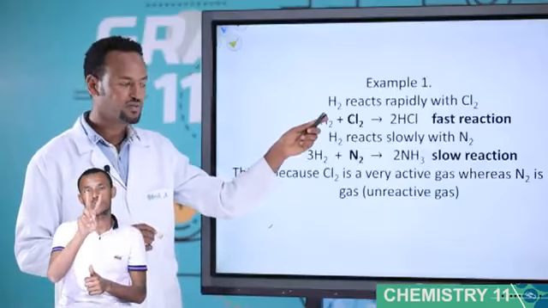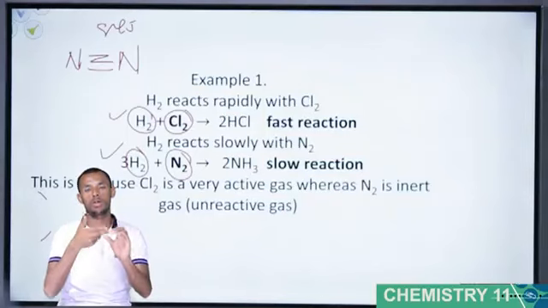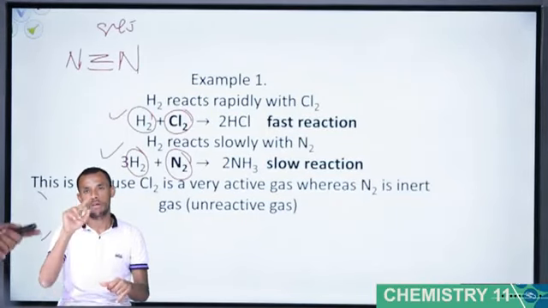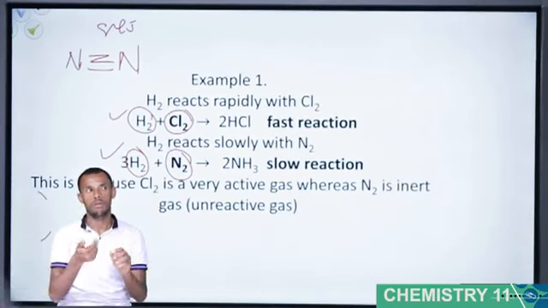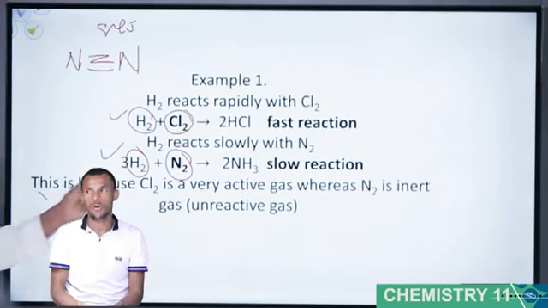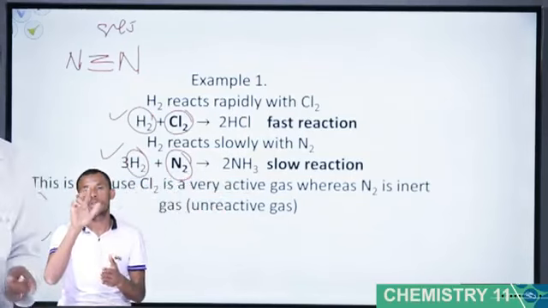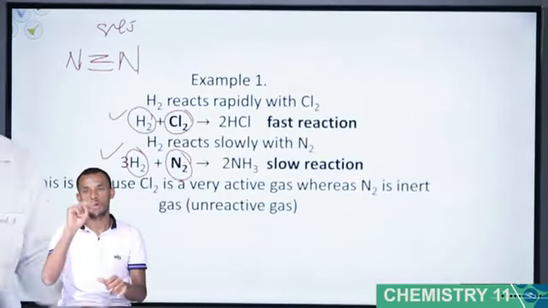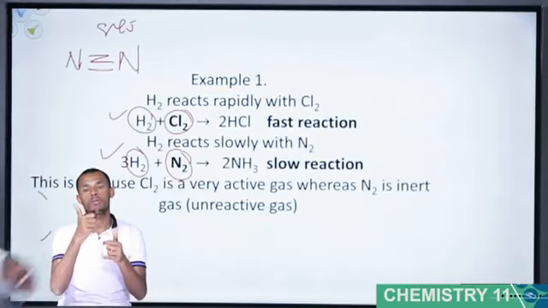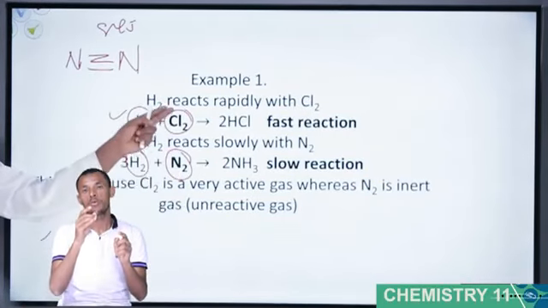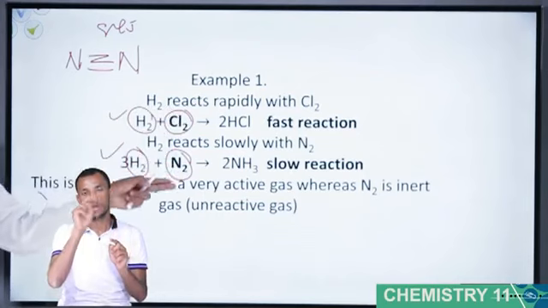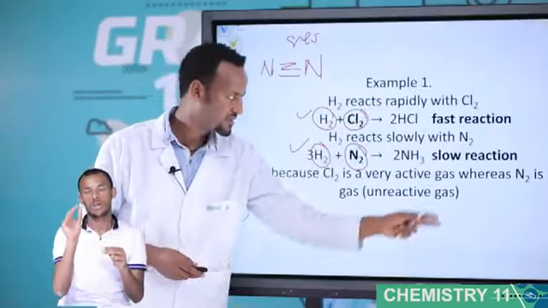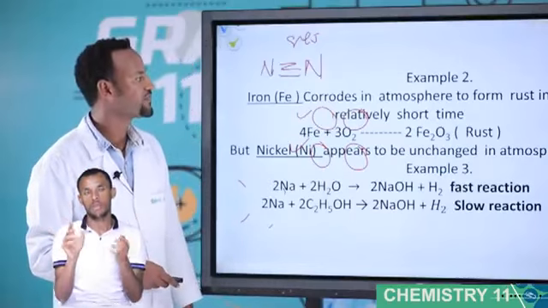This is because Cl2 is a very active gas, whereas N2 is inert. You know inert. Inert gas means unreactive gas. Because of the difference between Cl2 and N2, both are in the same position as reactants but with different natures. Cl2 and N2 give different rates of reaction.